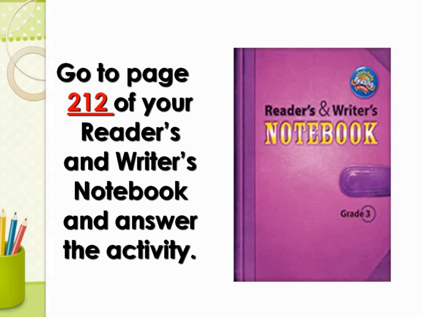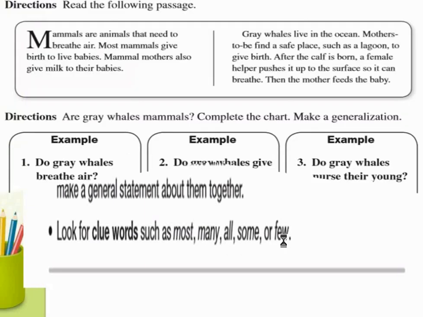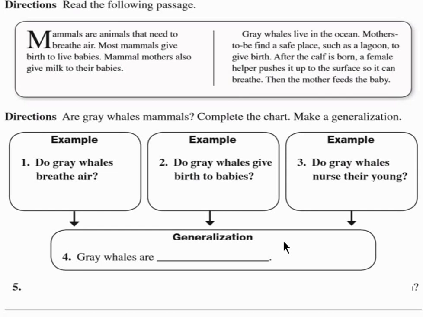Go to page 212 of your Reader's and Writer's Notebook and we will answer the activity. Generalize. Ideas in what you read are sometimes alike in several ways. To generalize, you can make a general statement about them together. Look for clue words such as most, many, all, some, or few. Let's read the following passage.